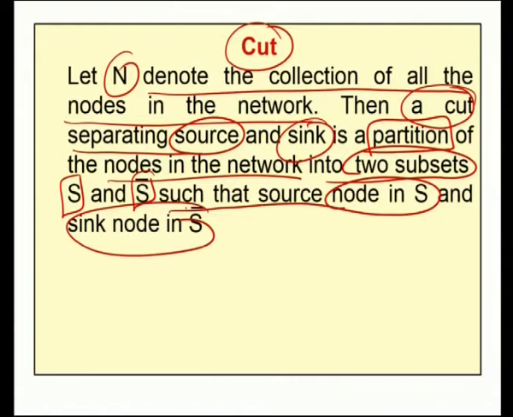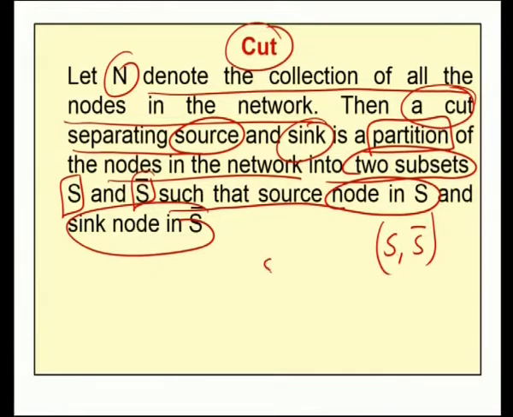So, a cut separates the collection of all the nodes of a given network diagram into two sets S and S bar, in such a way that the source node is in S and the sink node is in S bar.